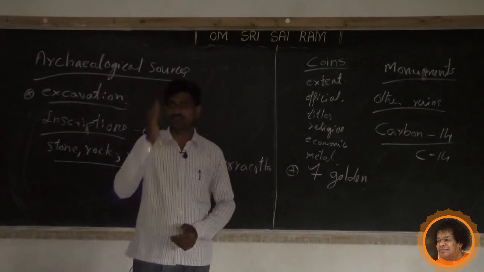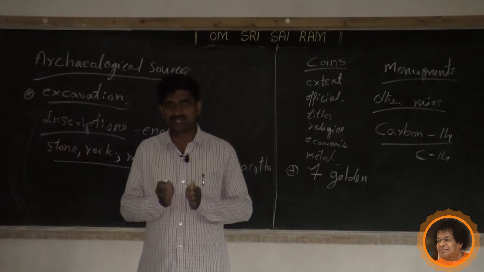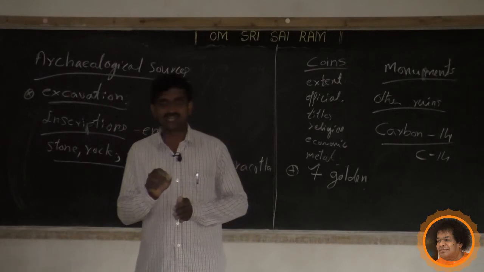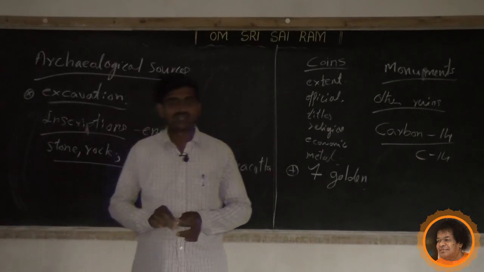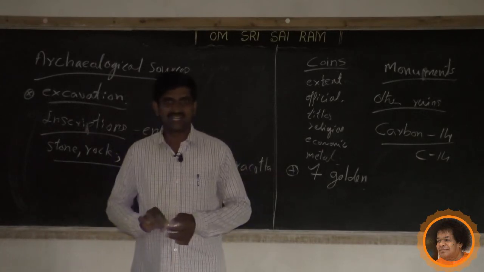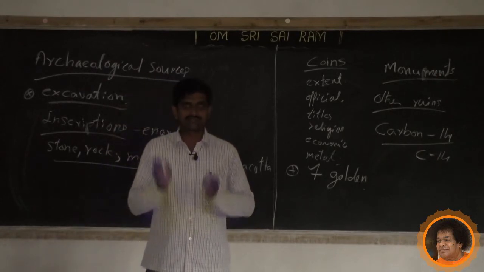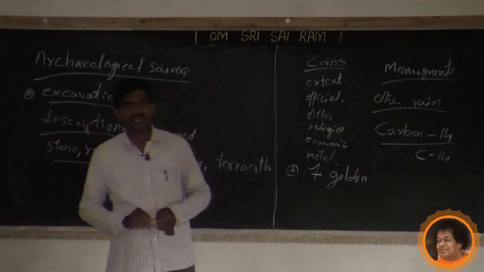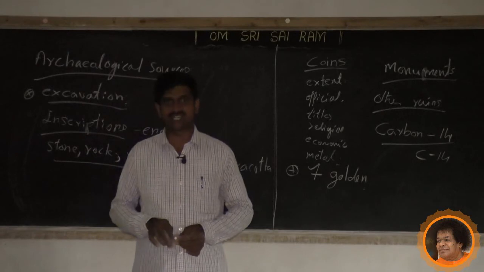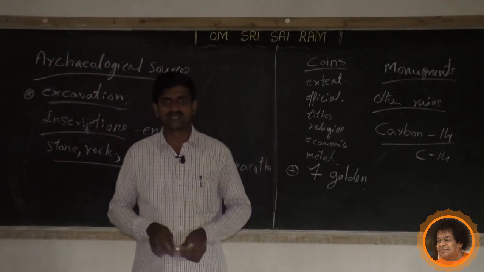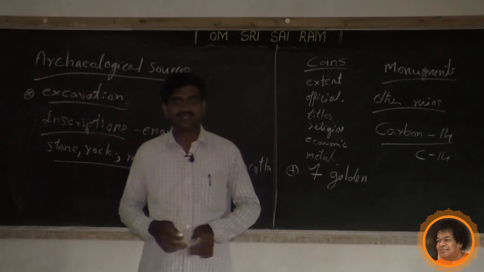Next, we also studied about the coins. They also provide a lot of information. Examples we have seen are the coins of Samudragupta, coins of Gautamiputra Shatakarni, and the Roman coins found at Bangalore. Next, we also studied about the monuments, maybe the Gol Gumbaz or Mehrauli iron pillar, and many examples.